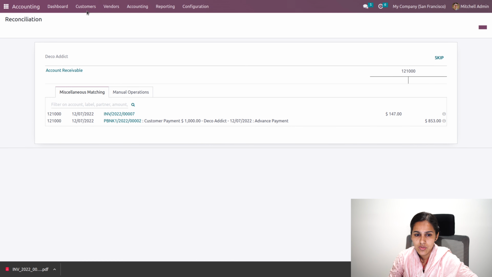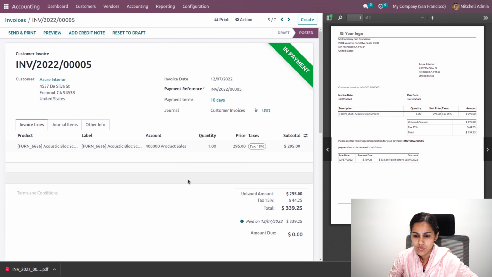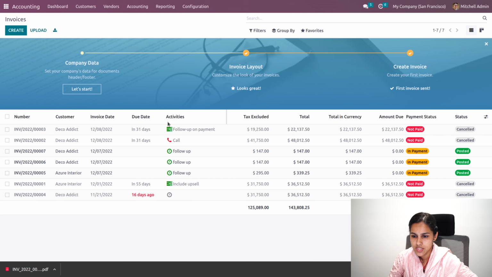And we have one more reconciliation process, that is bank reconciliation. That is where we reconcile the receipt payment with our bank statement. Okay, so go to the invoices where Azure has made this payment, or let's consider Deco itself.